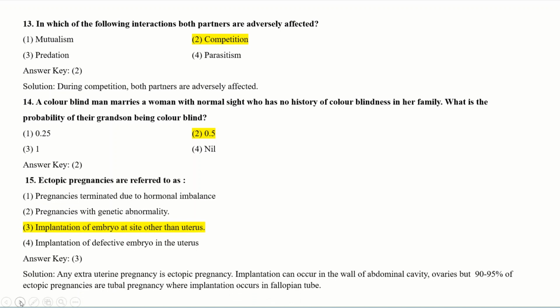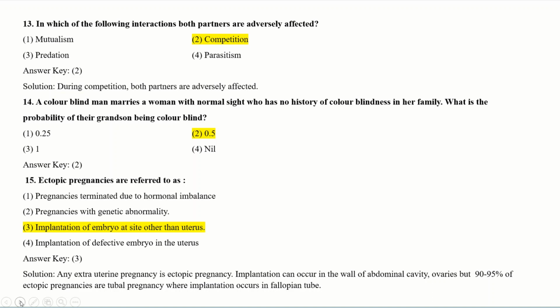Next question. Ectopic pregnancies are referred to as... what is the meaning of ectopic pregnancy? See the options. Pregnancies terminated due to hormonal imbalance, pregnancies with genetic abnormalities, implantation of embryo at site other than the uterus, and implantation of defective embryo in the uterus.